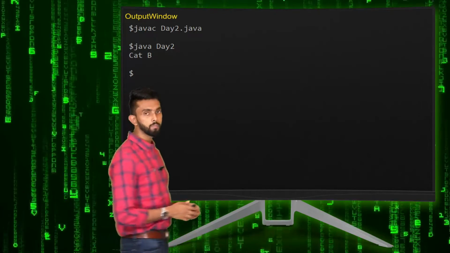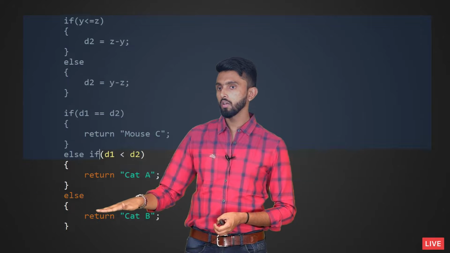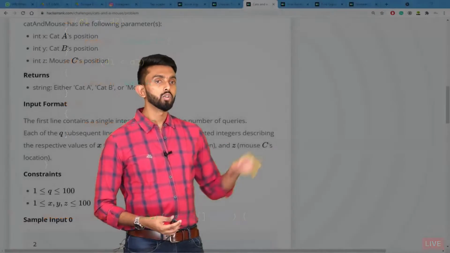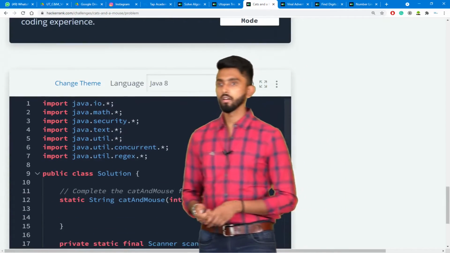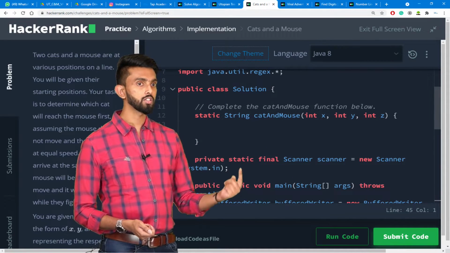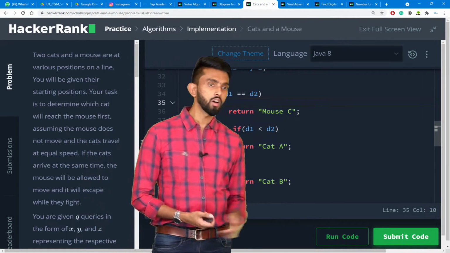Great. So now let's copy that function body and paste it in HackerRank. I'll copy this entire function body and paste it in HackerRank. So I'll scroll down and increase the size. See, there is a function, static string catAndMouse. There I'll just paste it. I paste it. I'll click on run code.